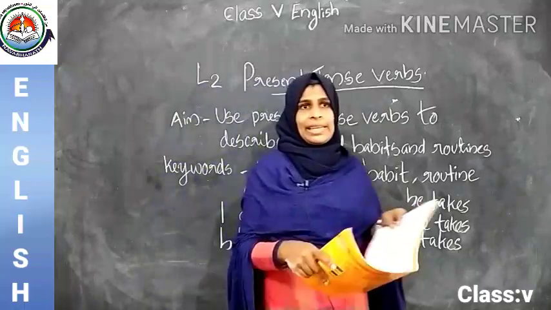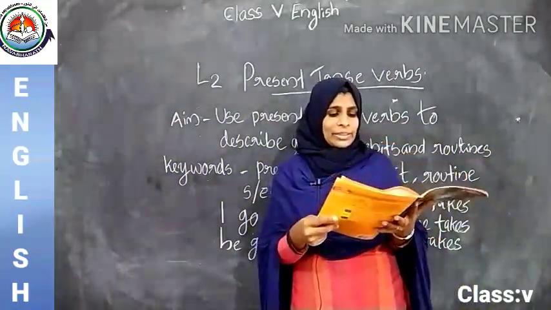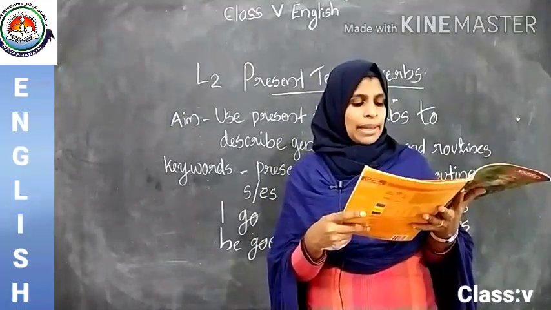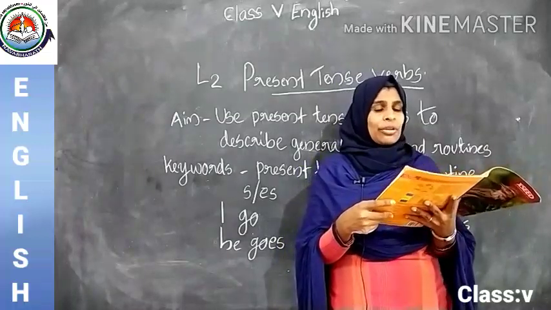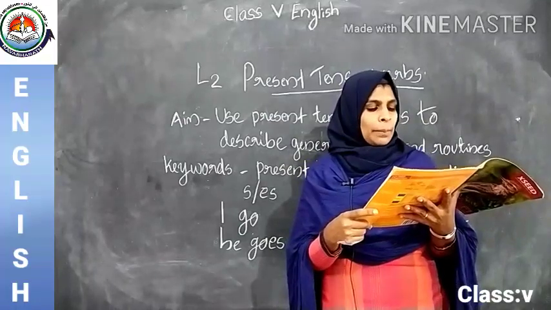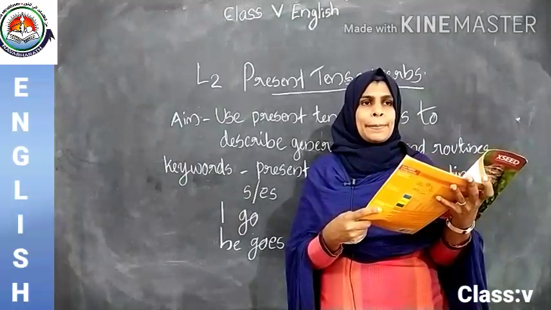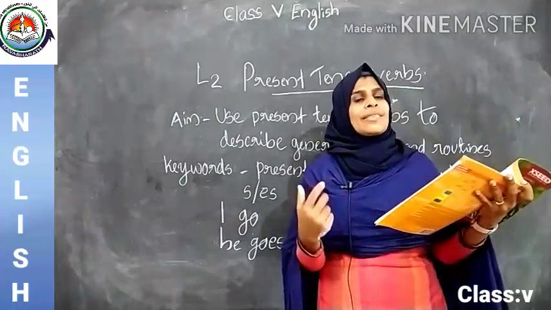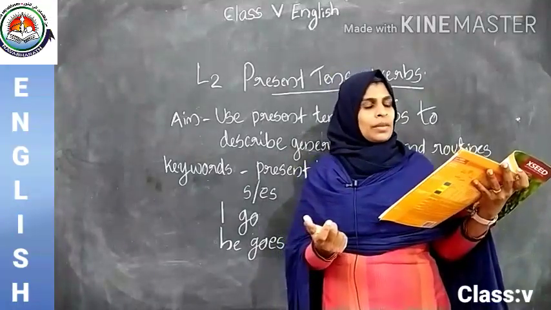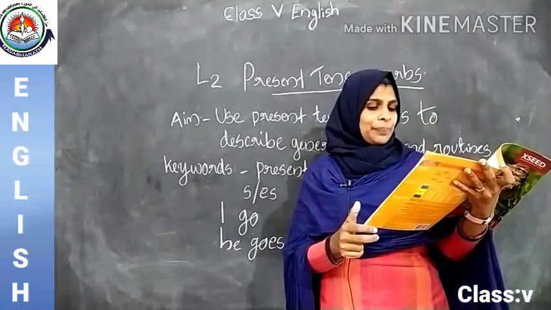Okay. I think everything is clear. Then second question, choose the correct form of the verb from those in brackets to fill in the blanks. David dash home very late last night. Second one, my friend dash cricket every day with his friends in the park. Don't be confused because we studied both present tense and past tense. Okay. Then I dash to clean my cupboard yesterday.